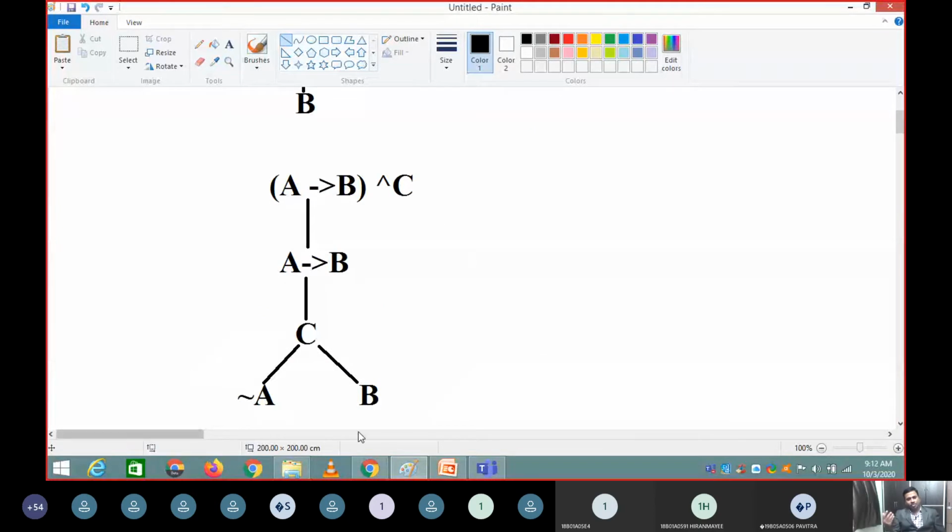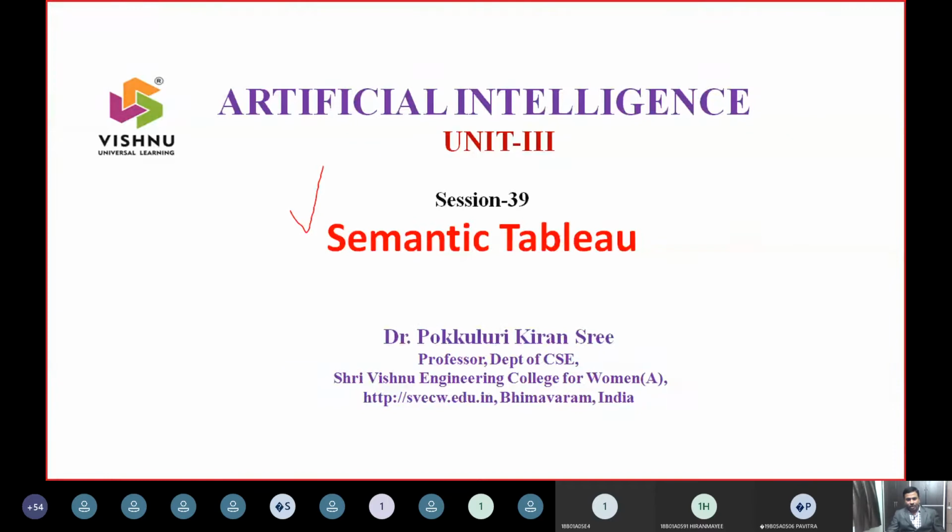Based on the tree, some observations have to be made at some point of time. So what we are trying to do in this class is learn something about semantic tableau, which is not an inference mechanism.